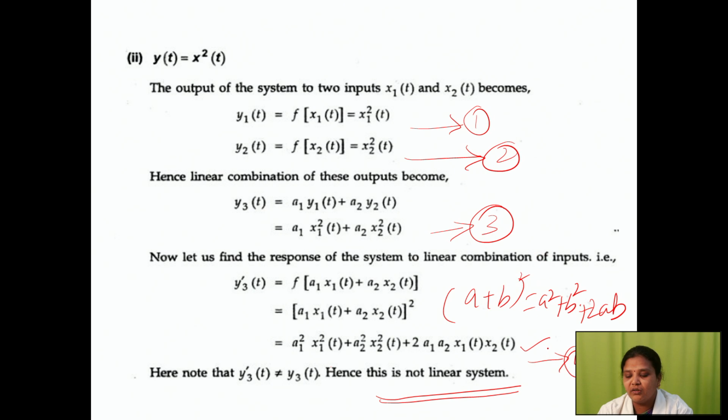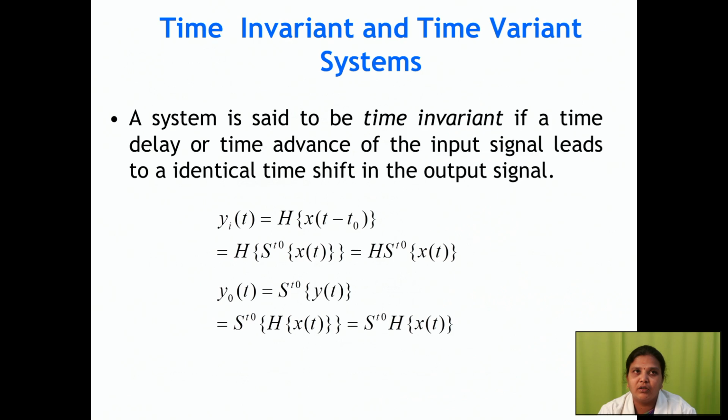If they are equal, the system satisfies linearity. If not, it is a non-linear system. By comparing these two equations, they are not equal, so the given system is a non-linear system. Okay. Next we are going to check the next properties, time invariant and time variant systems.